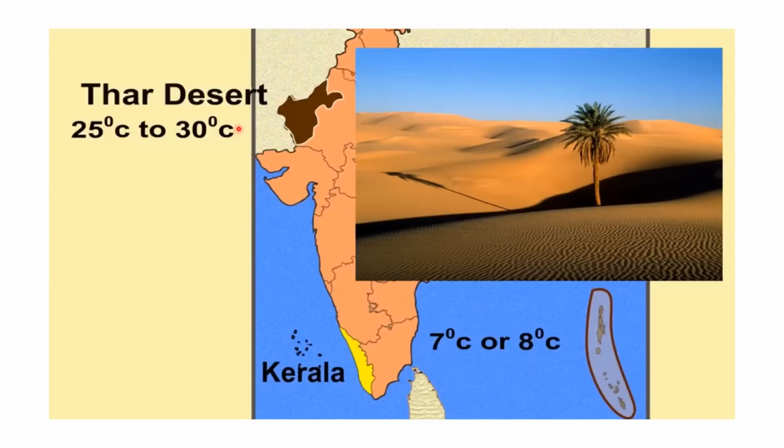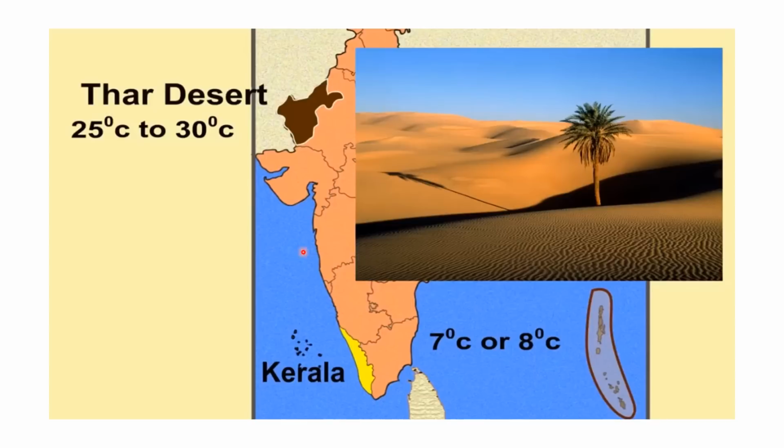Now the Thar Desert, at the same time, you will find that the annual range of temperature is 25 degrees Celsius to 30 degrees Celsius. I hope you understand the term range of temperature. That is the difference between the highest and the lowest temperatures. In the Andaman and Nicobar Islands as well as Kerala the difference is 7 to 8 degrees Celsius.